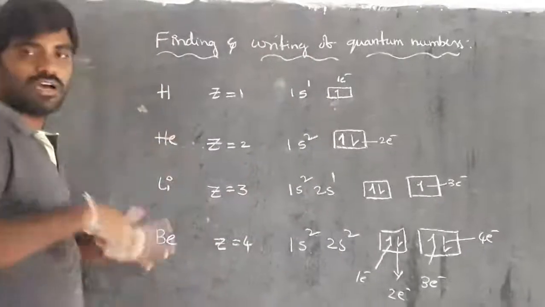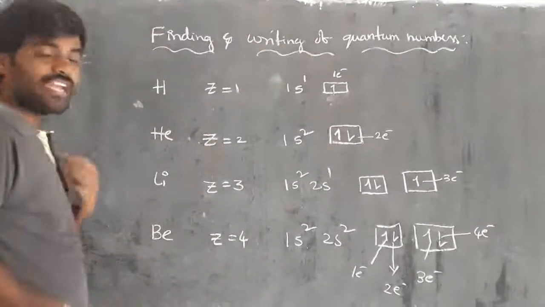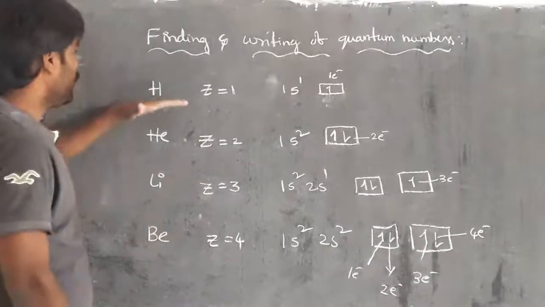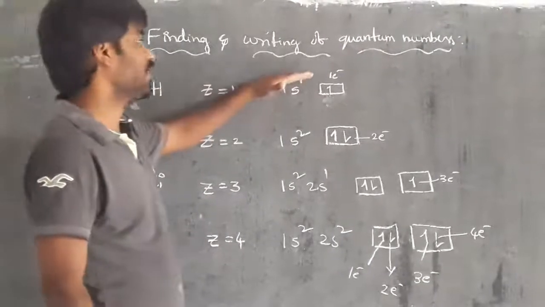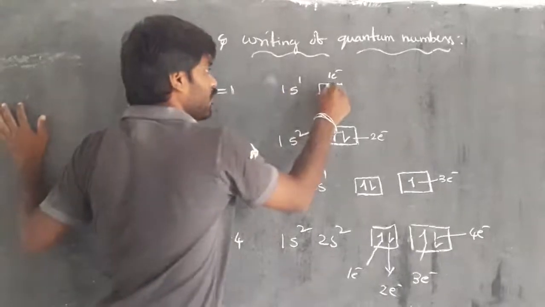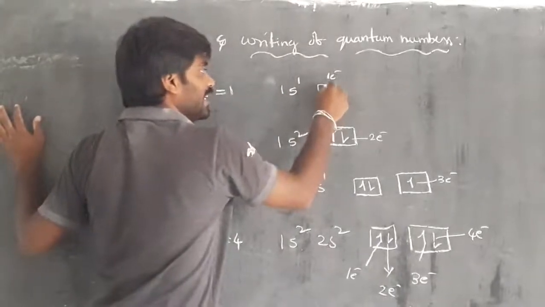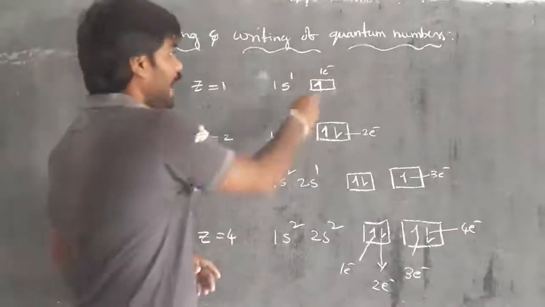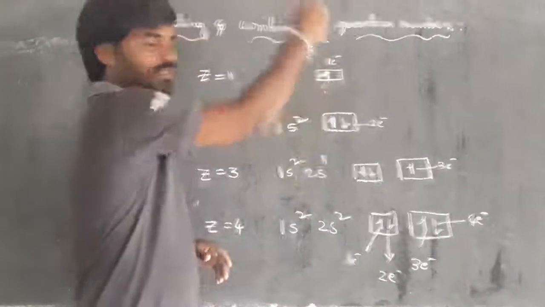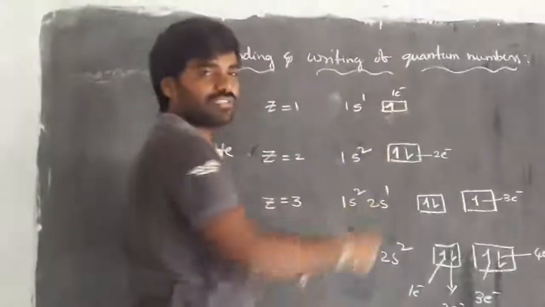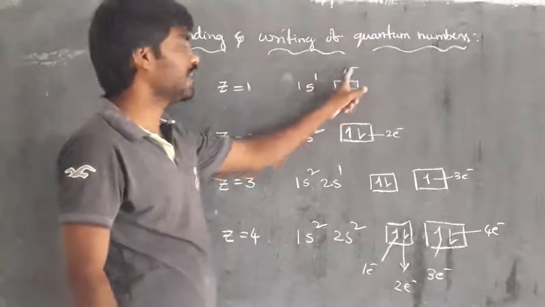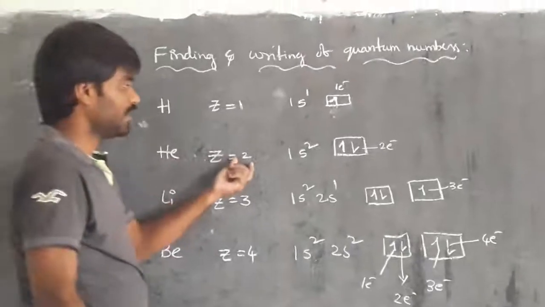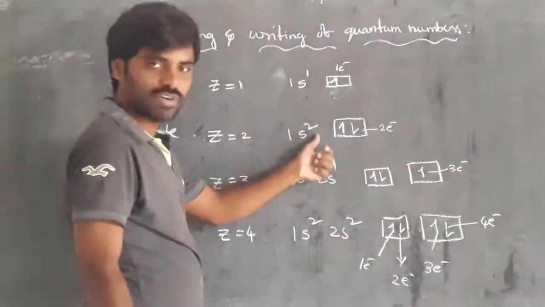Then how to write them? First we have to identify the electrons. For that I can give an example. If you take hydrogen, the configuration is 1s1. Whatever electron is there, first you fill it in clockwise, right? When the arrow mark is upward, that indicates clockwise. Only a single electron is there, so that is the first electron. Then if you take helium, the atomic number is 2 and the configuration is 1s2.